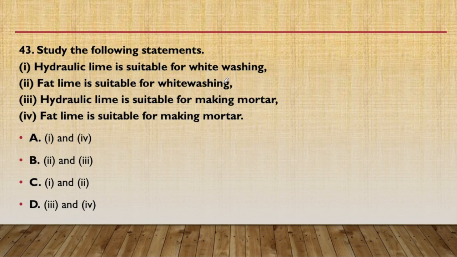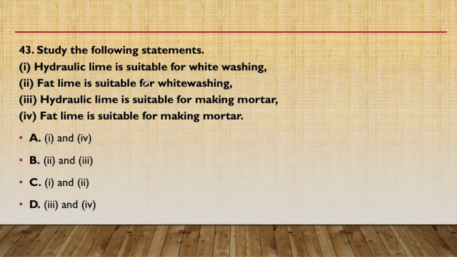43rd question, study the following statements and find out which are correct. Hydraulic lime is suitable for whitewashing, fat lime is suitable for whitewashing, hydraulic lime is suitable for making mortar, fat lime is suitable for making mortar. The options are: first and fourth, second and third, first and second, and third and fourth. First of all, we have to find out which lime is suitable for whitewashing.